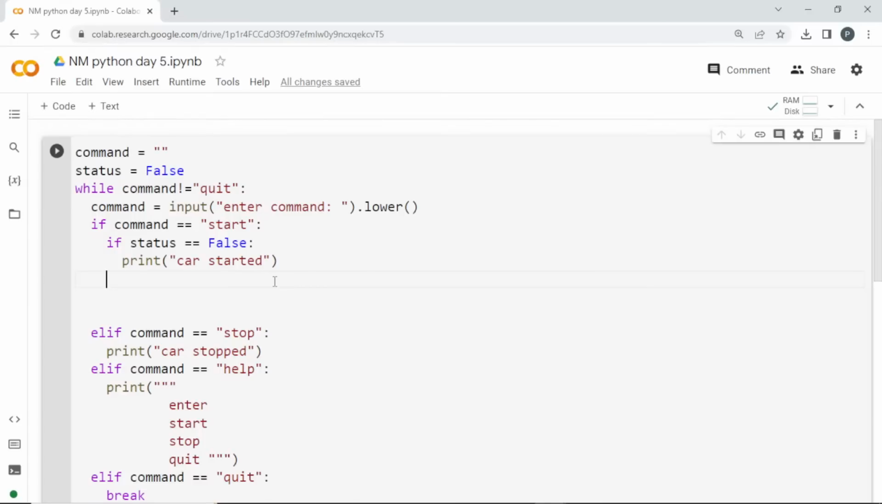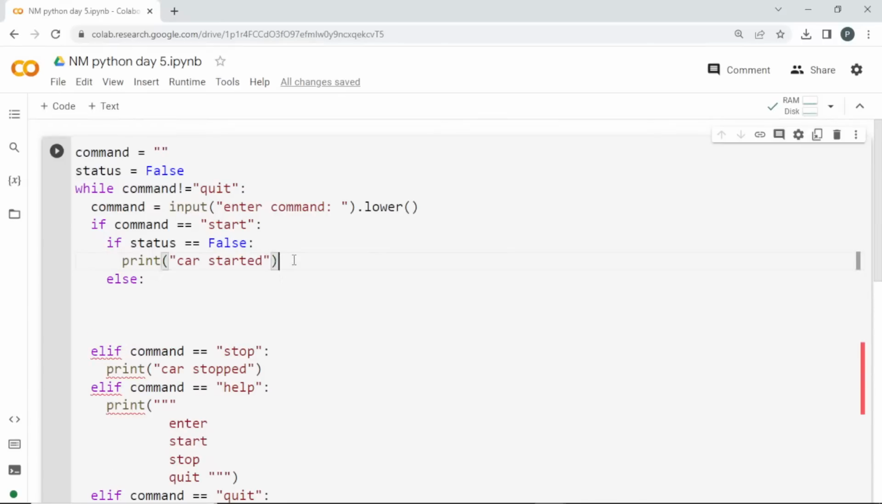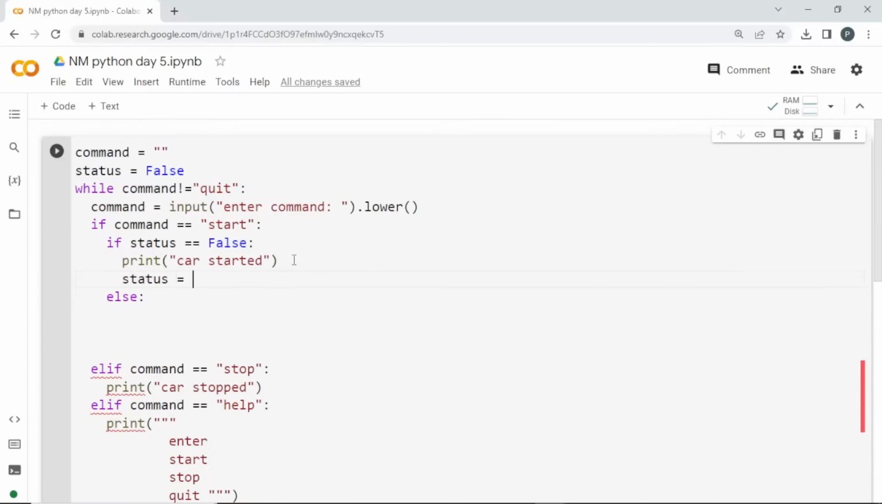Listen to the class. Else, if the car is started, I am going to set the status as true, which means at first the car will be in idle condition, which means false. So in that case, I am going to verify whether it is false. If it is false, I am going to print car started. Once I start the car, I am setting the status as true. So if the user tries again, now the status will be true. So the car is already started, right? So in the else condition, I am going to print car already started.